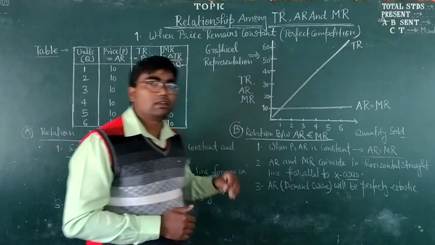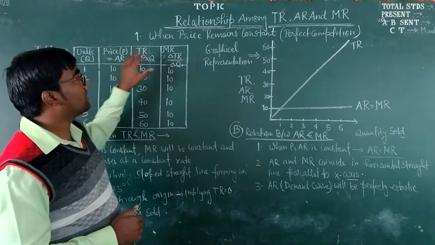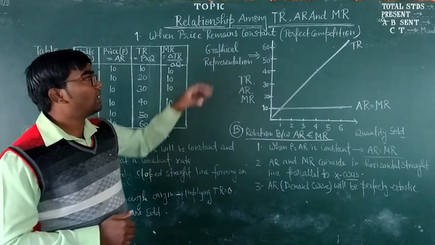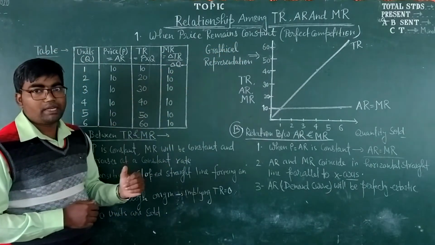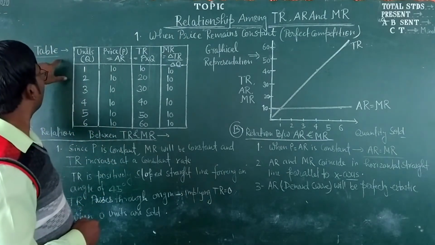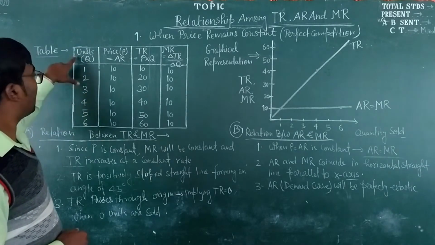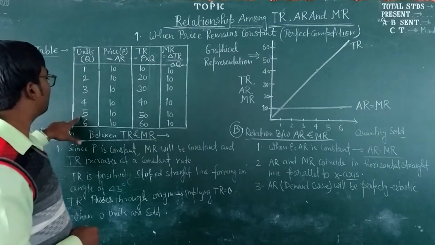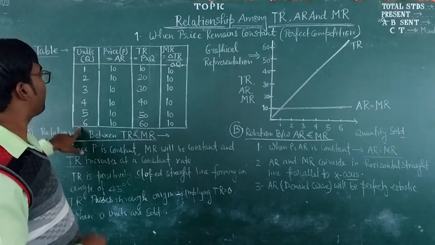Let's see first the table which explains the relationship between these three concepts of revenues. This is the table. Here the units, or you can say the quantities of outputs, have been shown from 1 to 6.